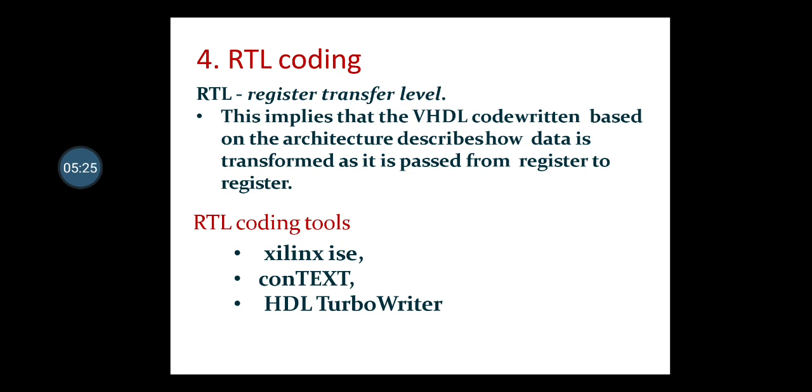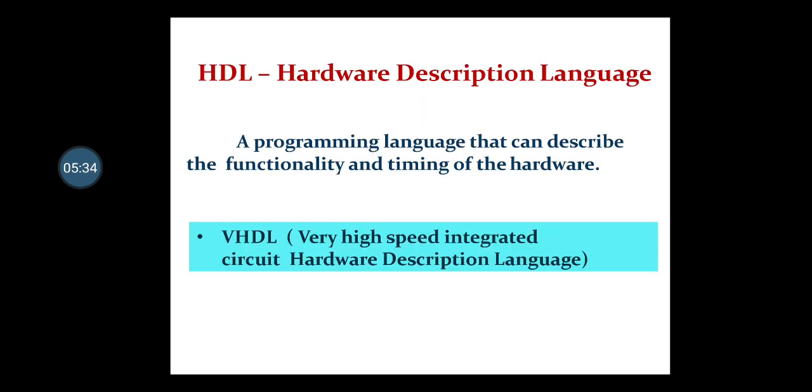You have to write the program specifying the gates which you are using and the connections. A hardware description language is a programming language that can describe the functionality and the timing of the hardware. VHDL stands for Very High Speed Integrated Circuit Hardware Description Language.